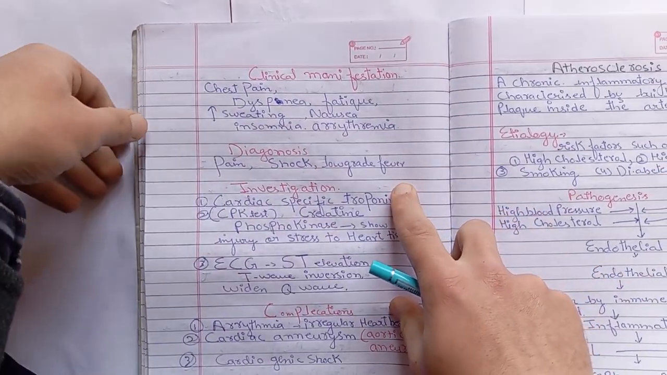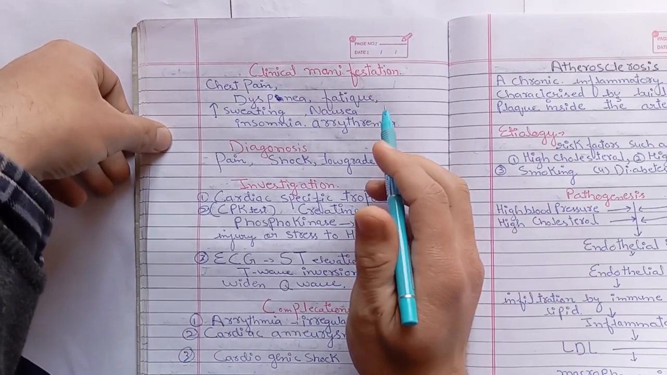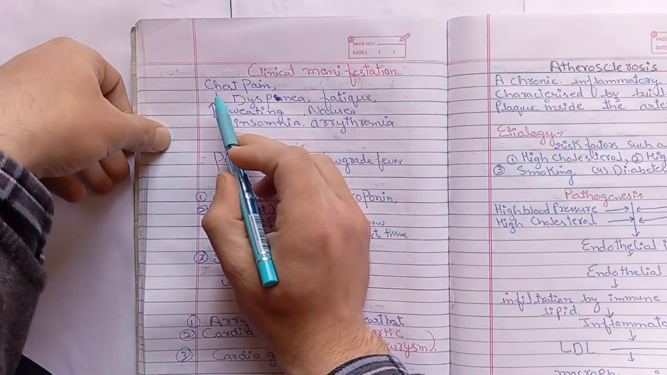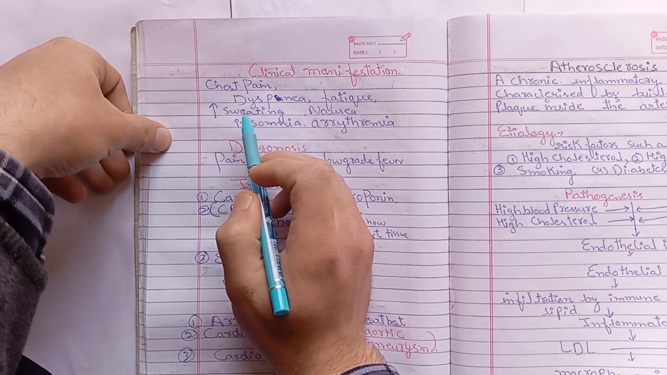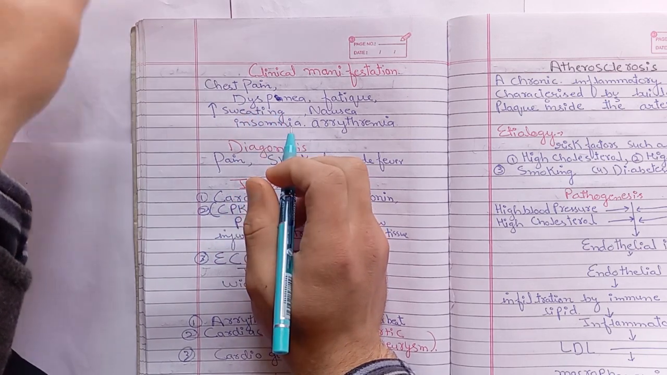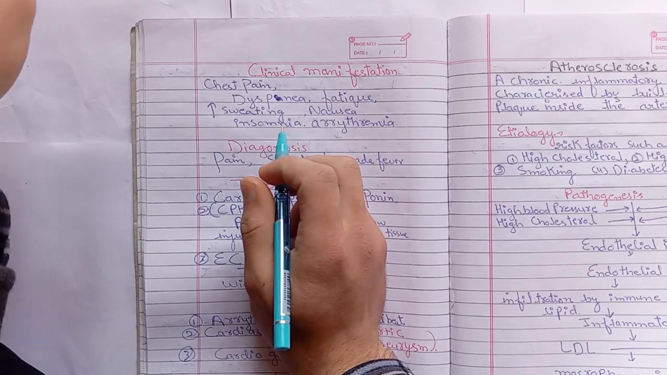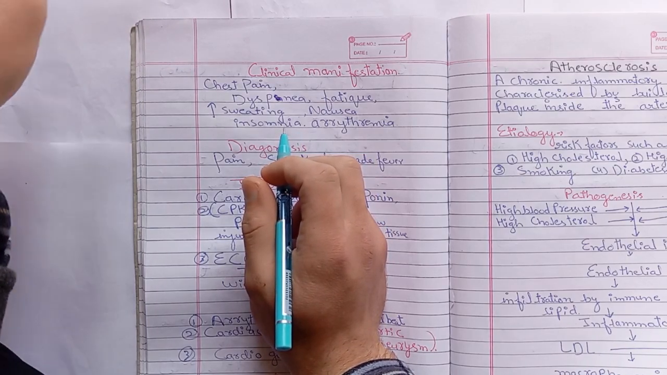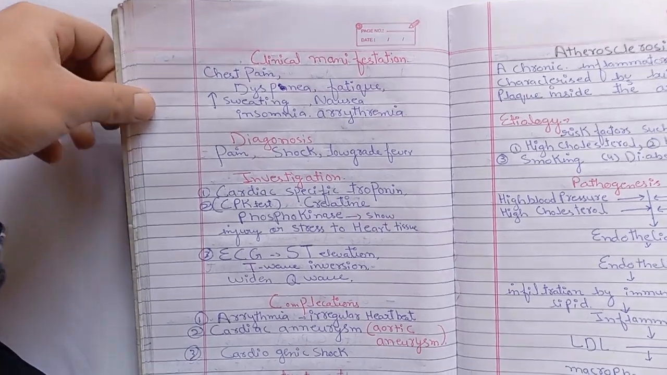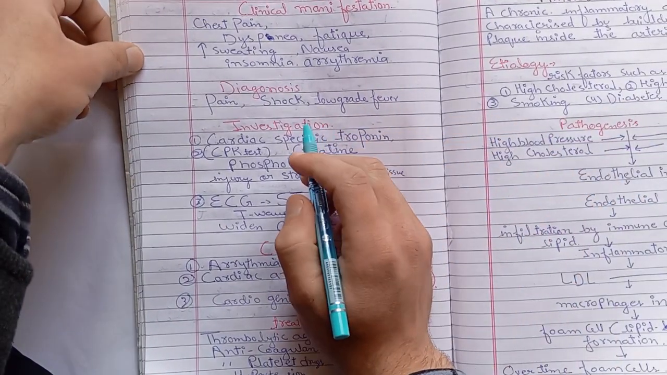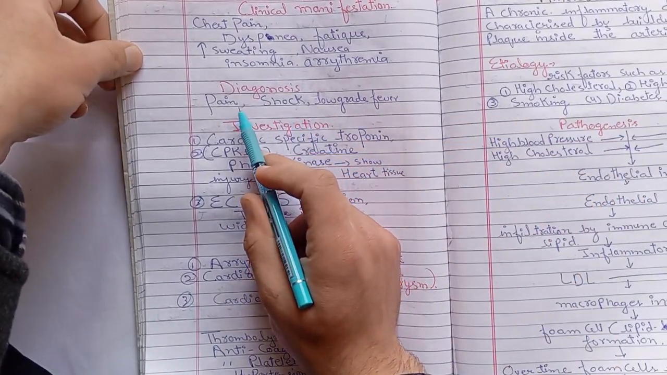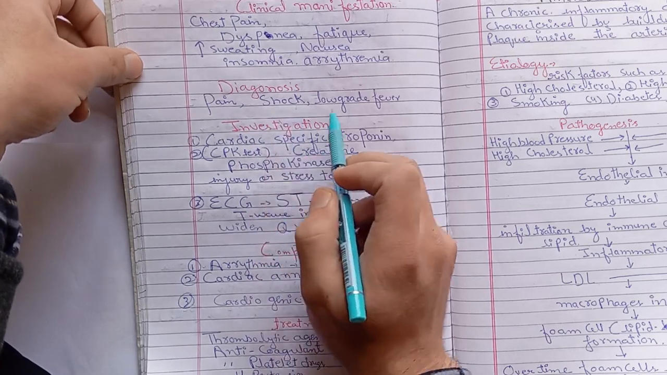Now, coming to clinical manifestations, the patient will come with chest pain, dyspnea, that is, shortness of breath, fatigue, increased sweating, nausea, insomnia, arrhythmia. Coming to the diagnosis part, there will be pain, he may go into shock, and there will be low grade fever.